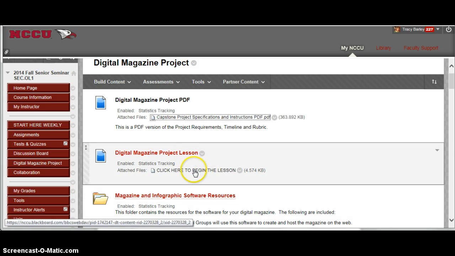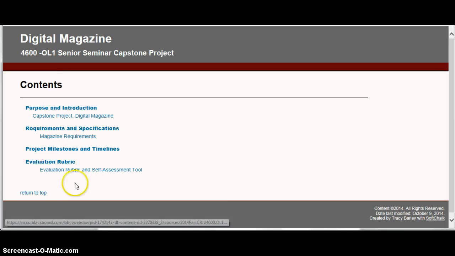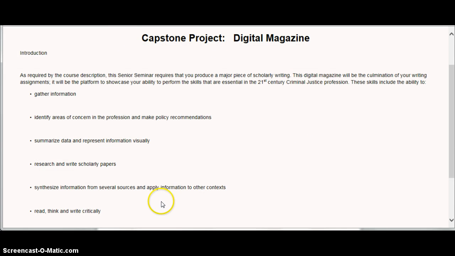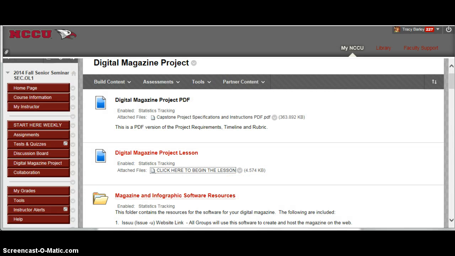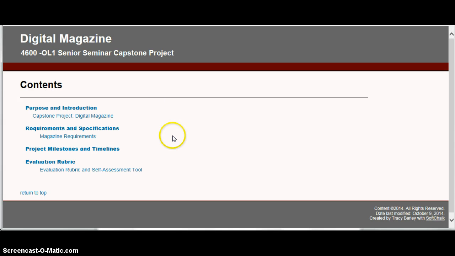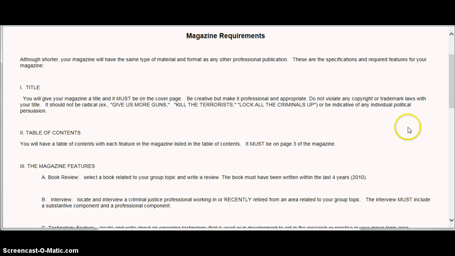Now, I also have included the regular lesson that I always do that'll take you through the project step by step. Here you have the purpose of the project, what a capstone project is, and you can click through that as you go. So let me just go back and take you through the steps. On the second page, what you'll find are the magazine's requirements.